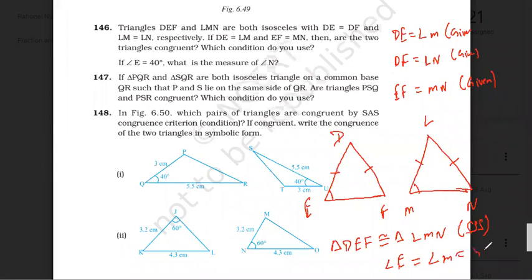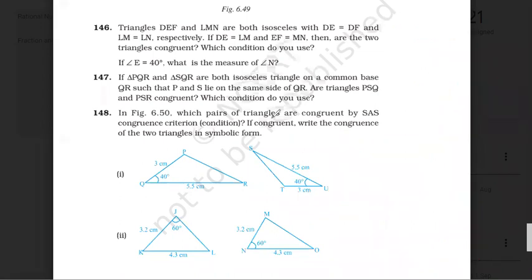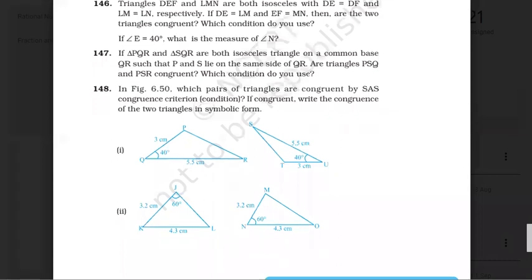Right? Which is equal to 40 degree. Now, since it is isosceles, angle M is equal to angle N. Okay, so this is also 40 degree. Okay, now question number 147. 147 is easy, right, everyone? You can solve it. You just have to see, same as previous two questions. Okay.